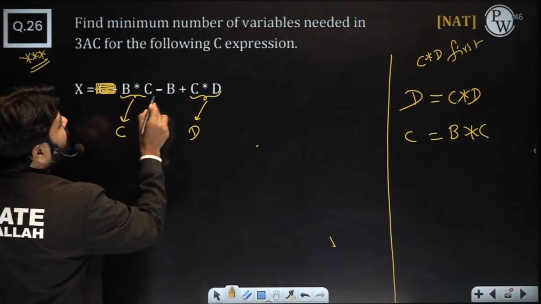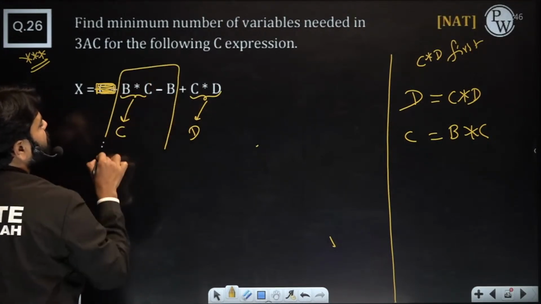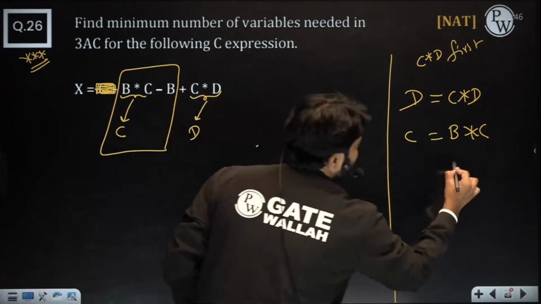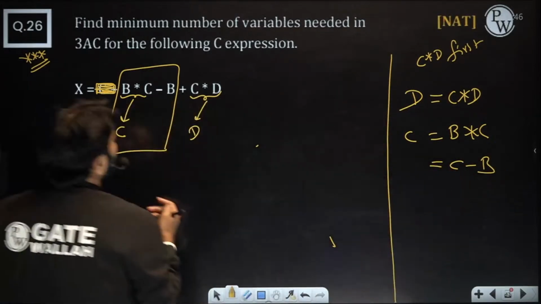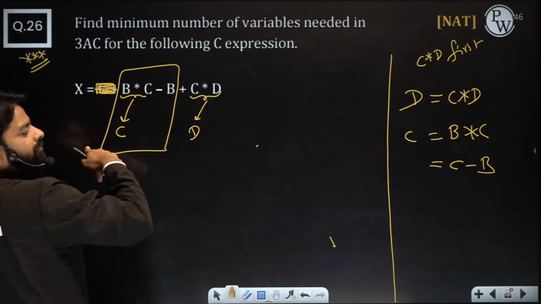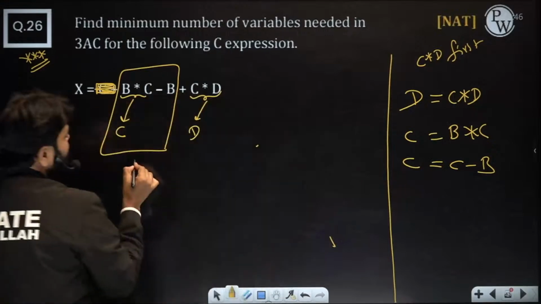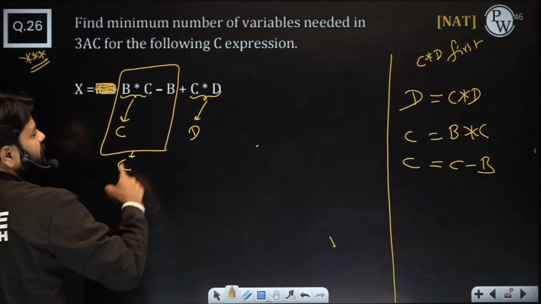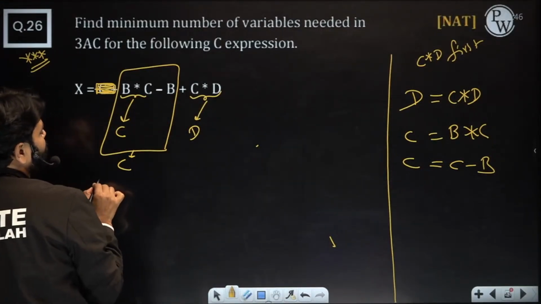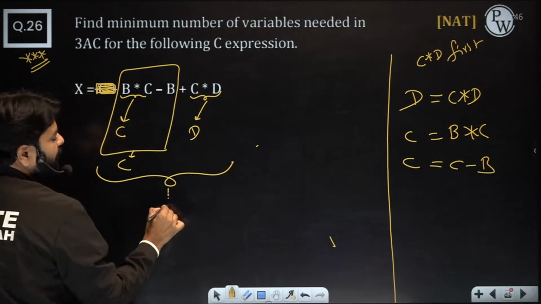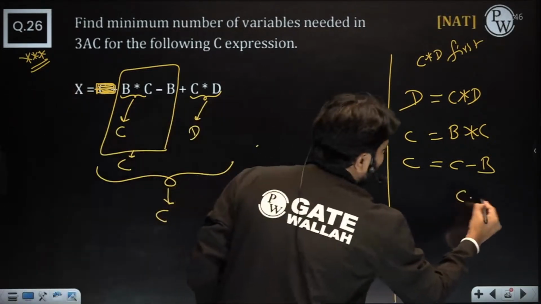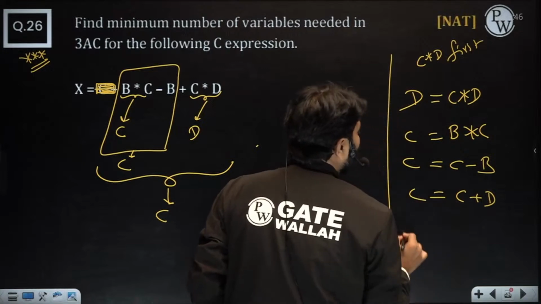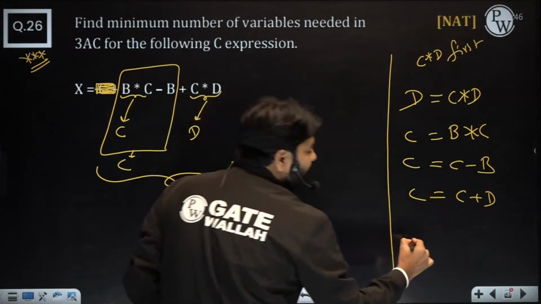Now minus plus is there, then you have to do this, then C minus B, you can put either B or C, both are free. Let me put in C again, and then C plus D. So now C plus D, I'll put in C only. So this is the answer for 3 variables.